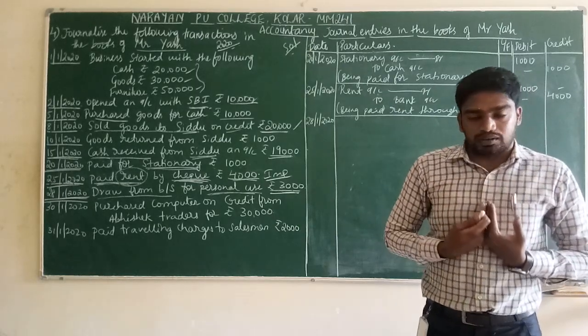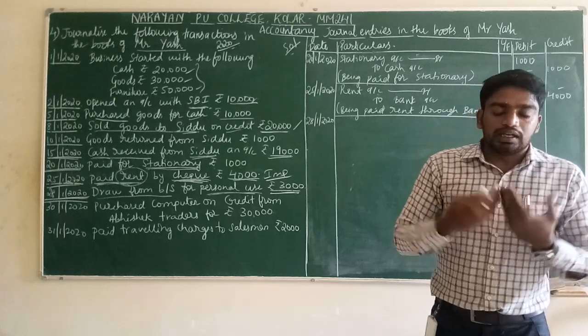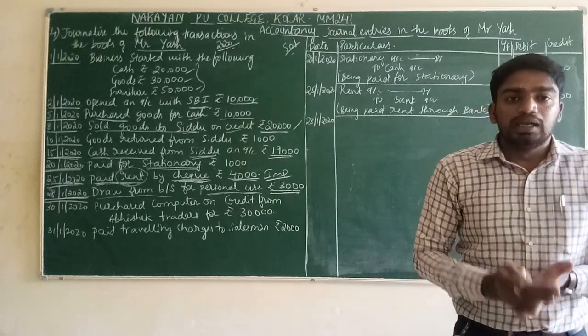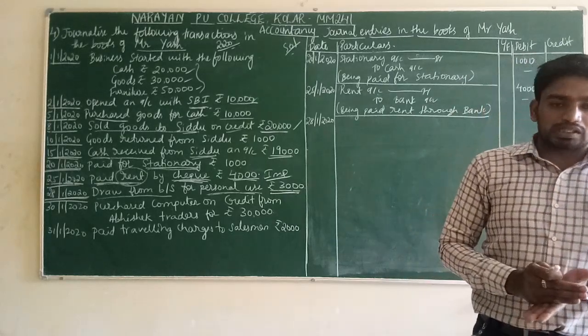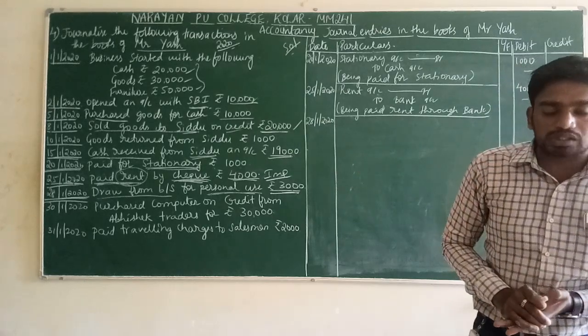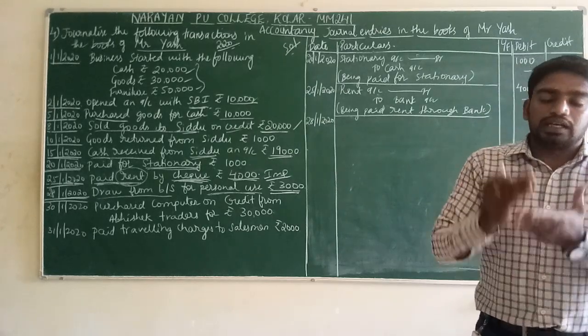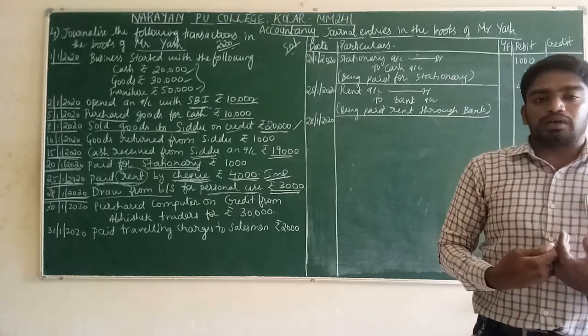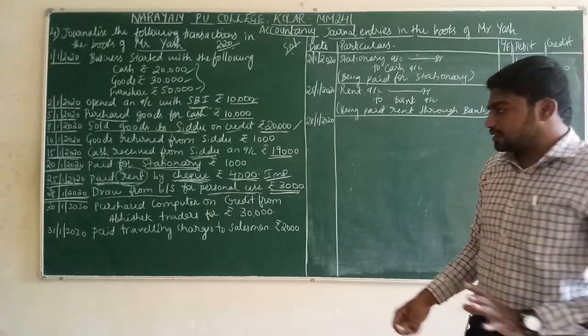If any owner is taking any amount from a business for his personal use, that will be called drawings. Are you understanding here? Draw from a business for personal use means if any owner is taking cash from his business only for his personal purpose, that is called drawings.